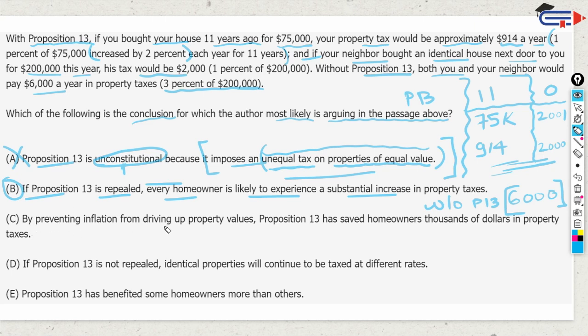By preventing inflation. Where is inflation in this? There is implicitly inflation in the sense that 75k became 200k over 11 years. So all that is fine, but is that stated here? A little bit of question mark. By preventing inflation from driving up property taxes, P13 has saved homeowners thousands of dollars in property taxes.